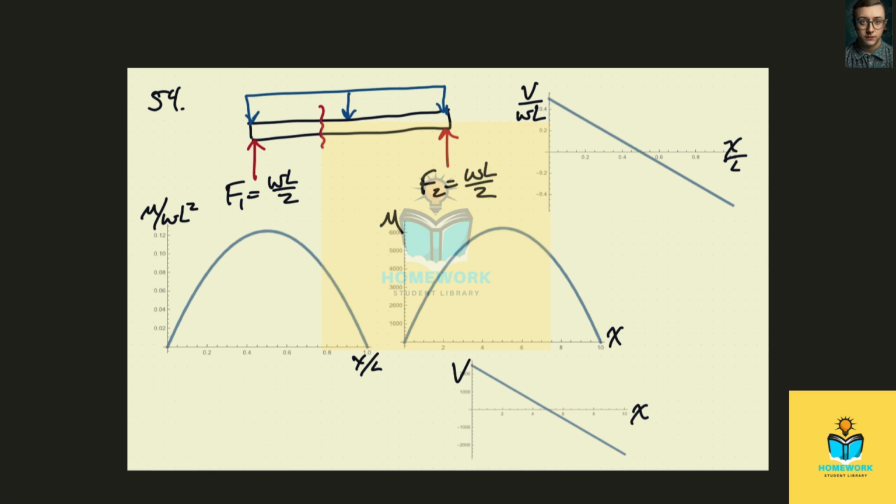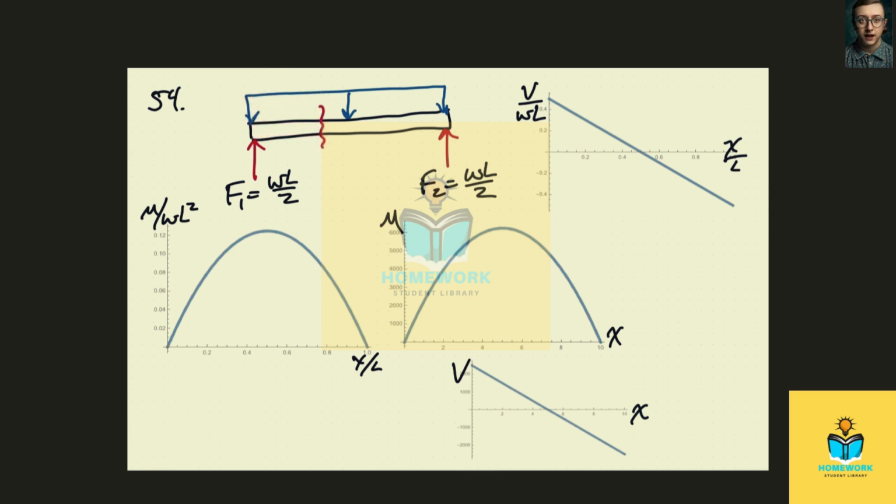Then the moment is going to be quadratic, and it's going to be 0 at this end, and it's going to vary with x squared, because if we take a cut here, the moment is going to be related to the area here, which is related to x, and also the centroid, or the center of this area, which is also related to x.